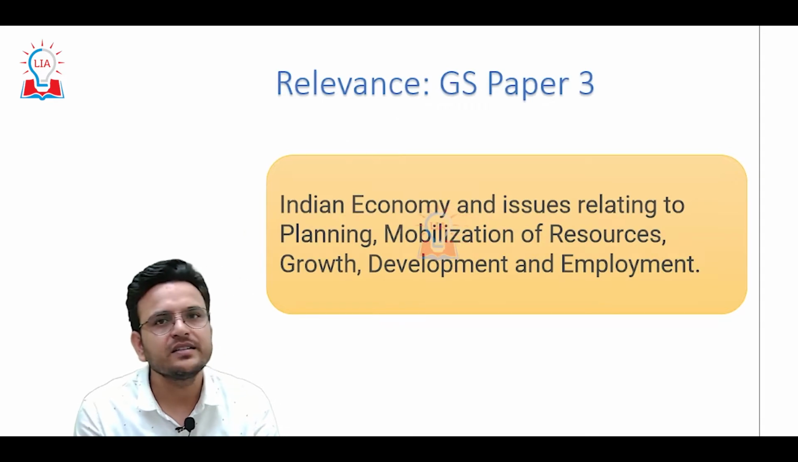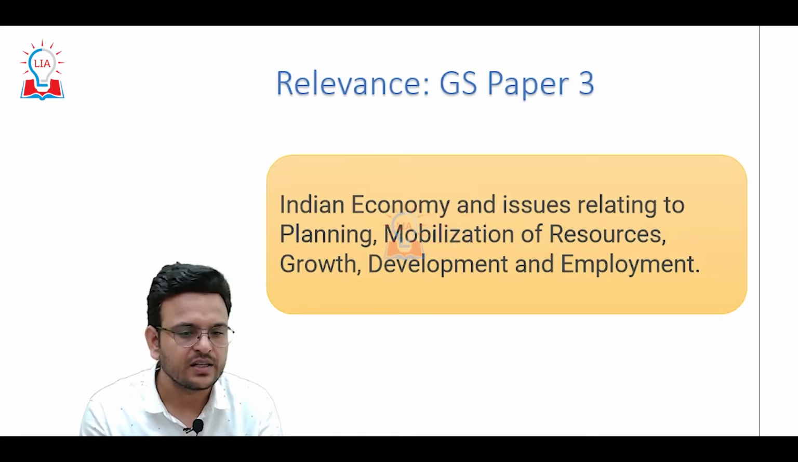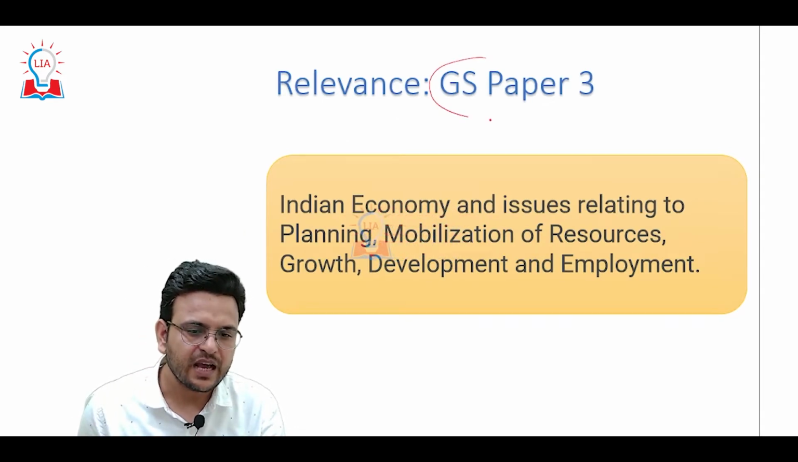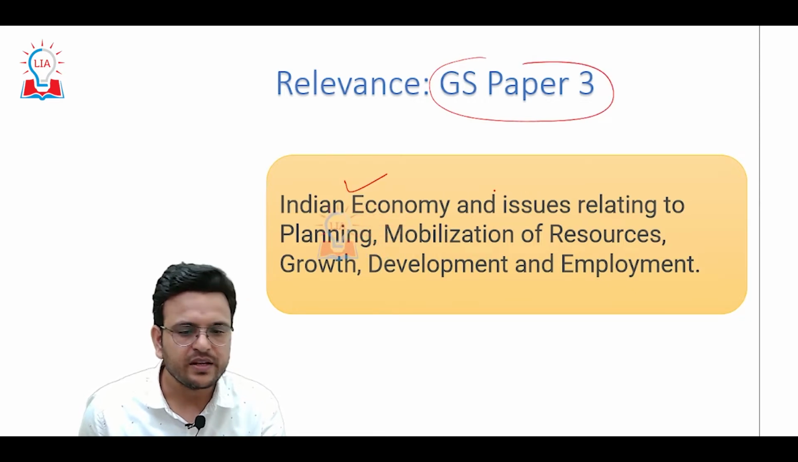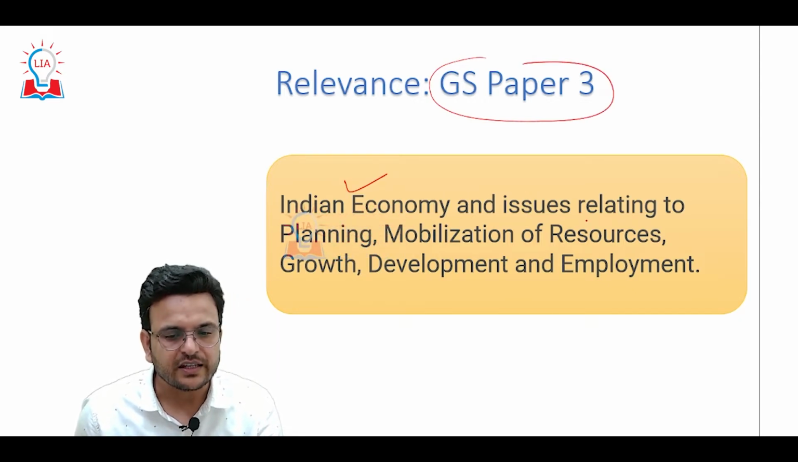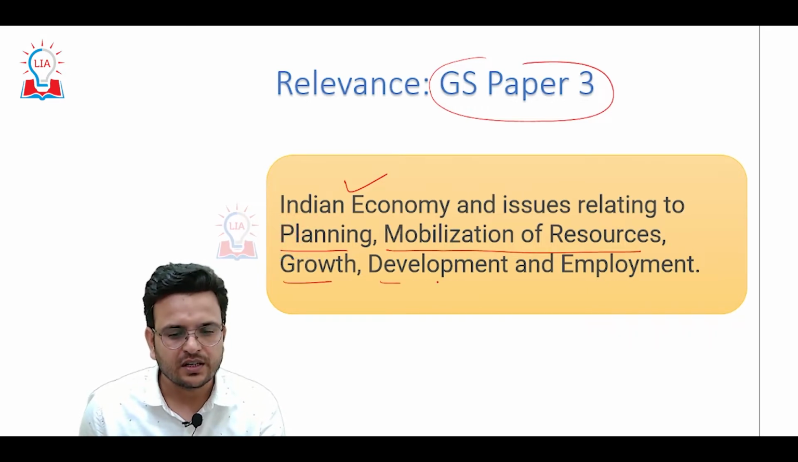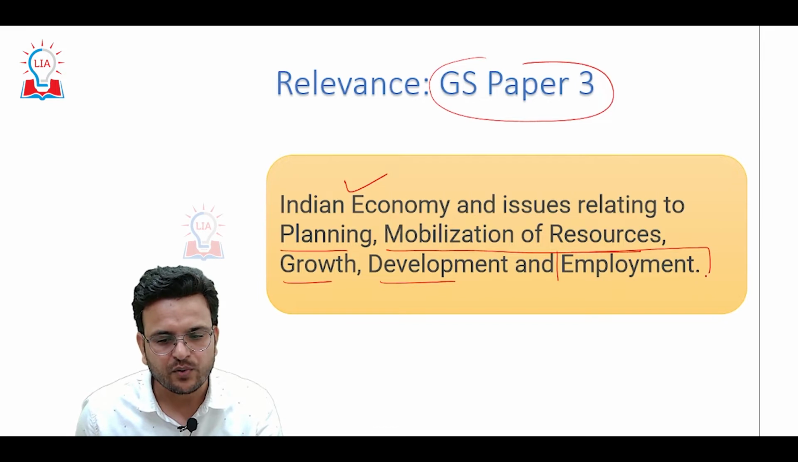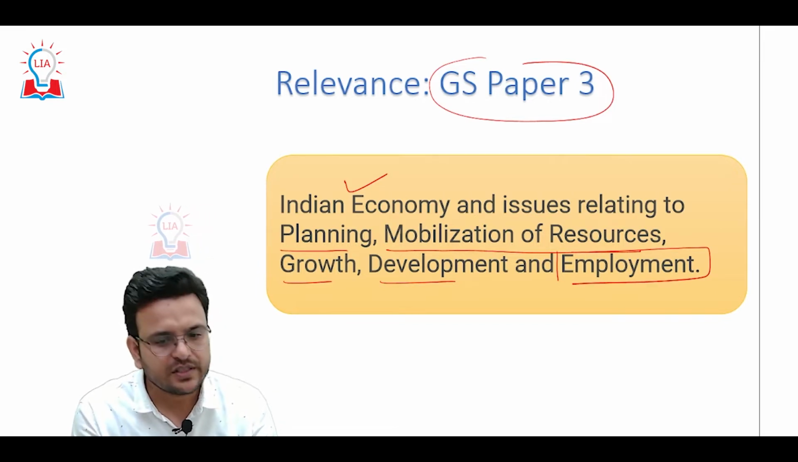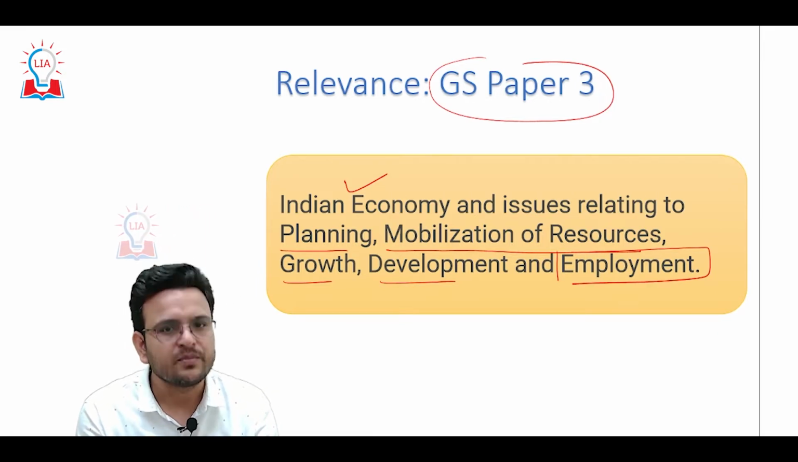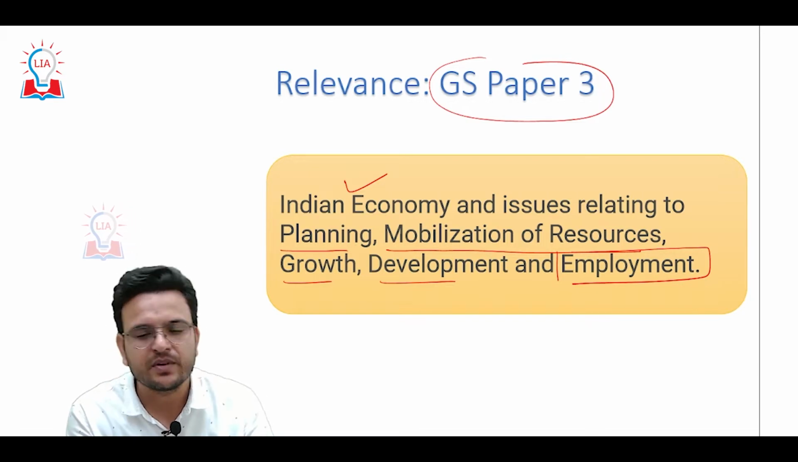Why is this article relevant for us? In GS Paper 3, we have the topic Indian economy, issues related to planning, mobilization of resources, growth, development, and finally we have the topic employment. So this topic is mentioned in our syllabus. Because of that, this article has become important.